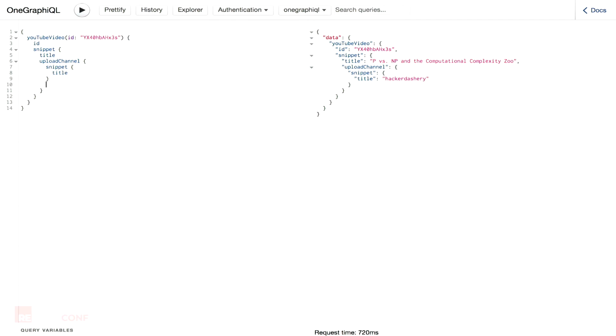And the cool thing on YouTube is you can associate your channel with external media, things like Instagram and Twitter and whatnot. So for every Twitter link that this YouTube channel is associated with, I want to hop over into Twitter. I want to pull out the 5 most recent tweets. For each of those tweets, I want to pull out the entities. And now we're in the Twitter part of the API, and the Twitter API has this idea of entities. This would be any user that was mentioned in those 5 tweets. I want to pull out their screen name, and I want to pull out their 5 most recent tweets. And now for each of those tweets, I'm going to pull out the text.